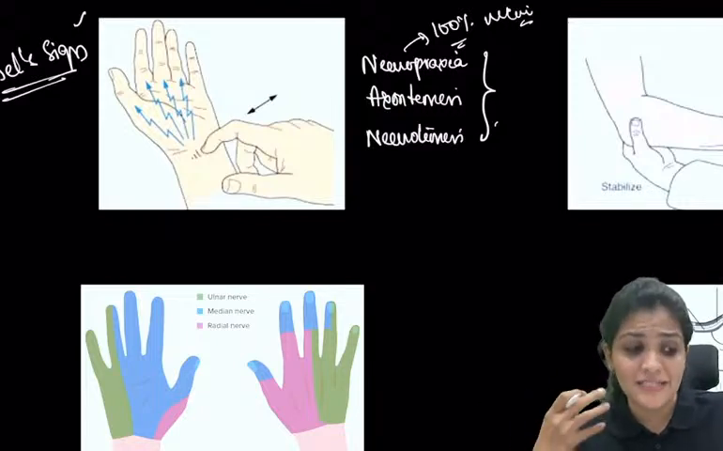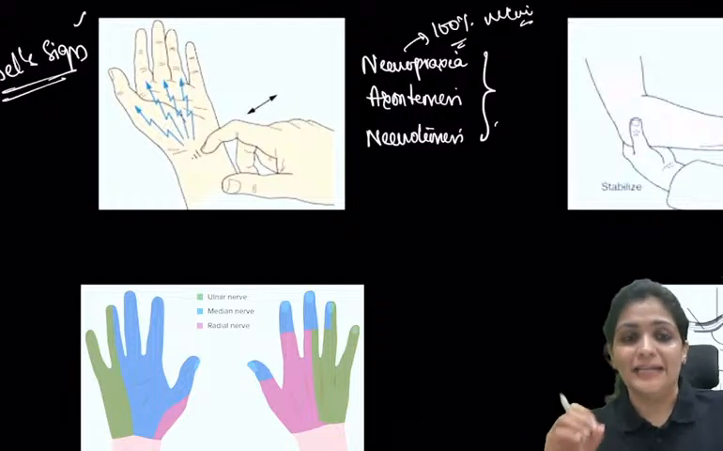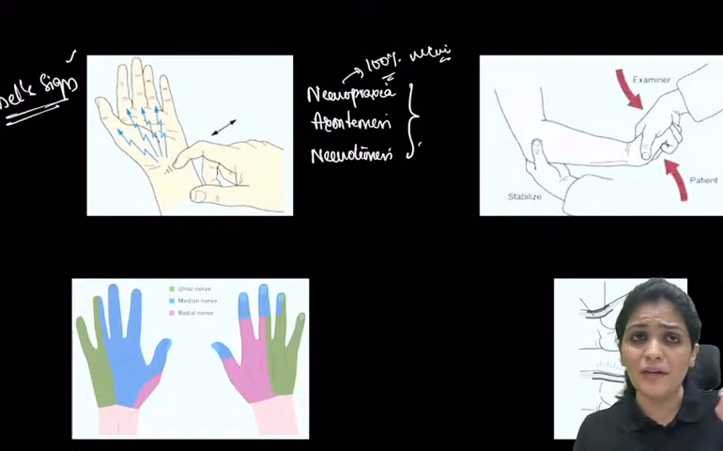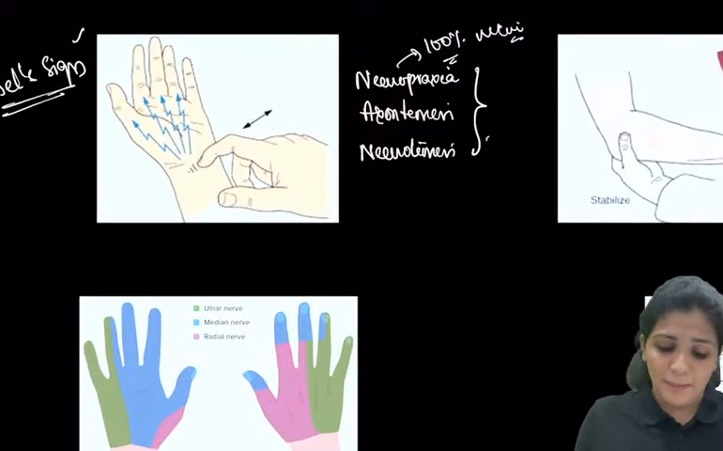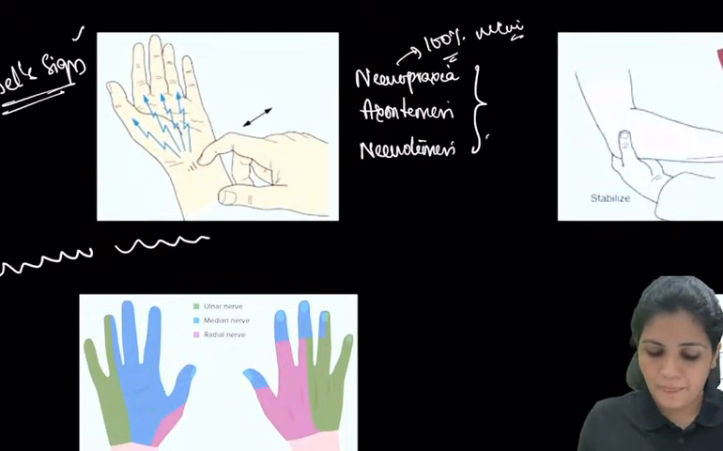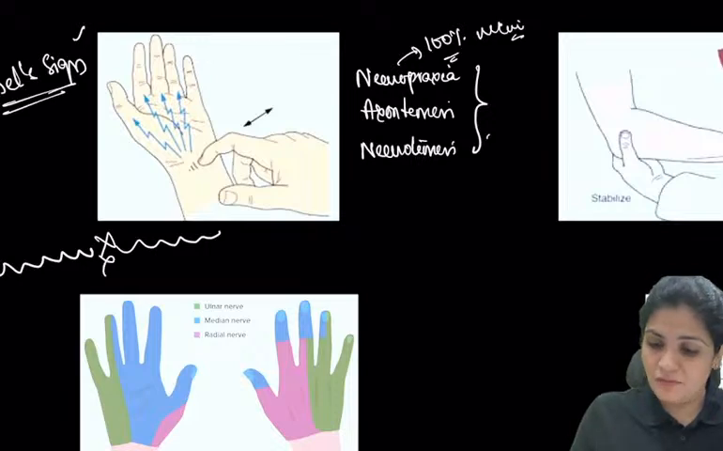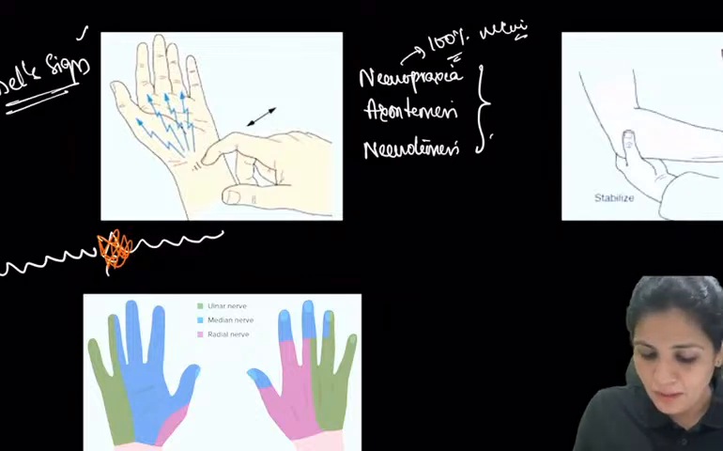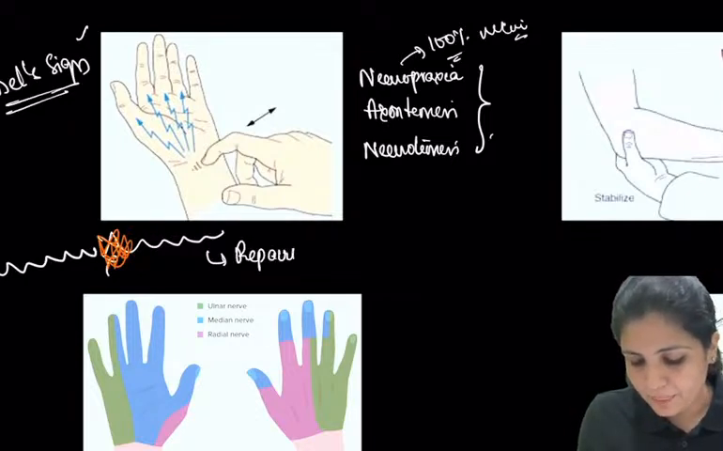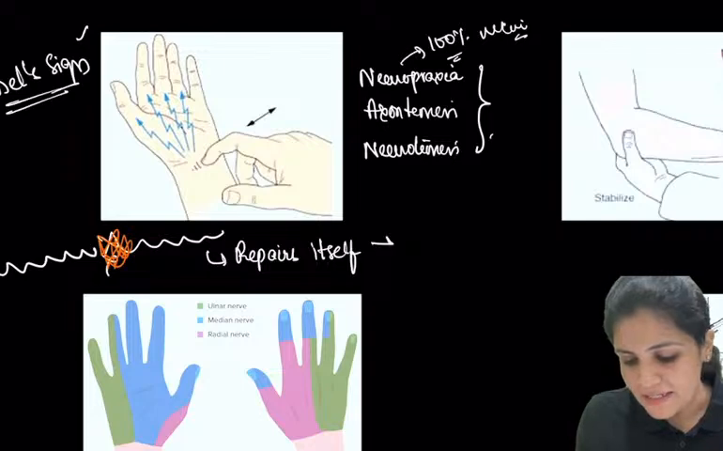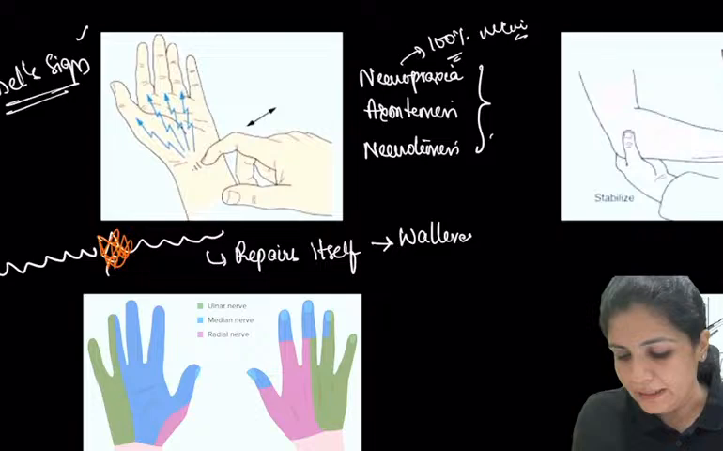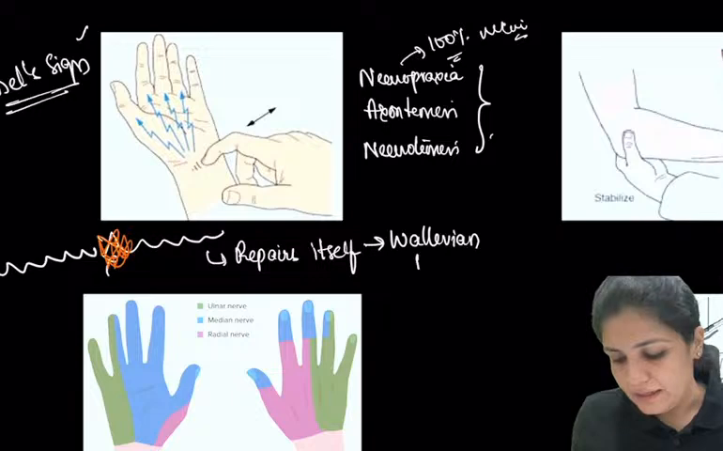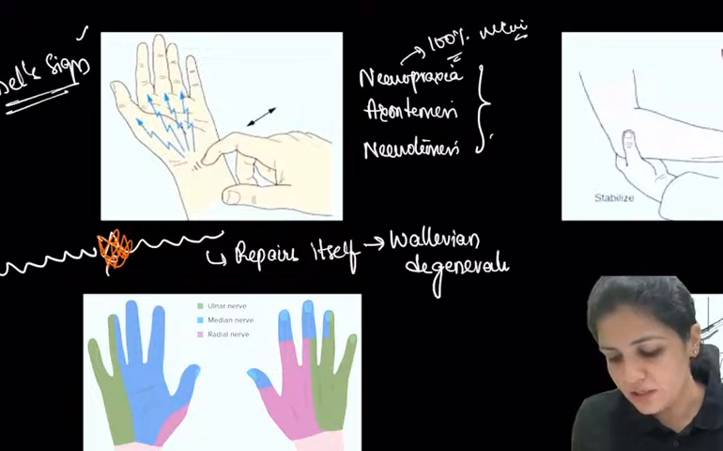Then what do you do? What is the test? There we use Tinel's, right? So what actually is the Tinel sign? If you remember, just imagine this as the nerve, and now there is a damage to this. Whenever there is a damage to this nerve, it repairs itself by a process which is called Wallerian degeneration.